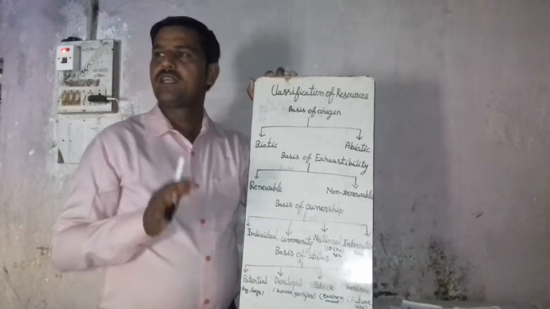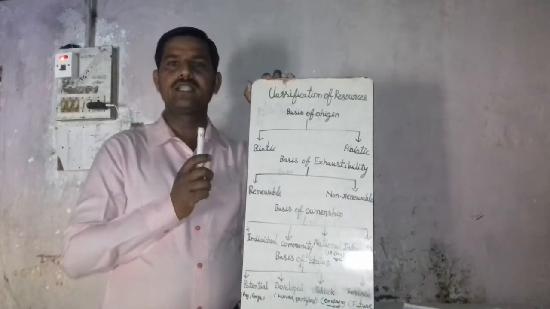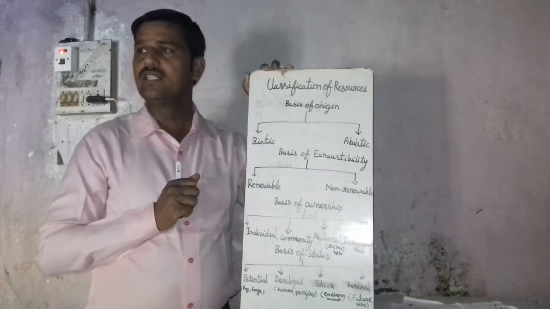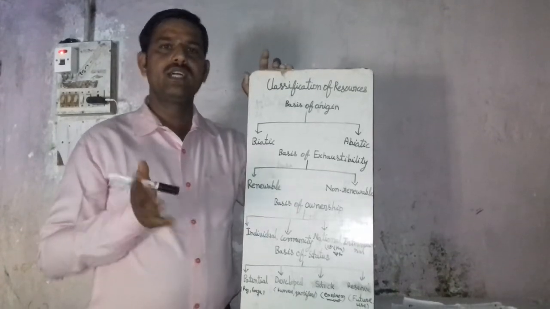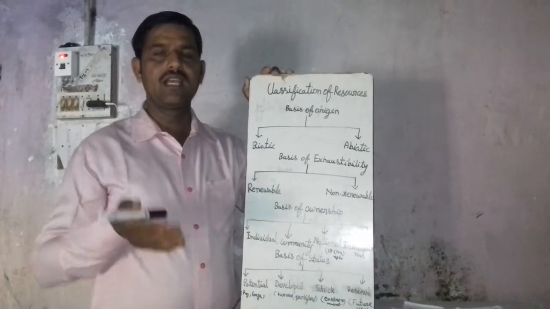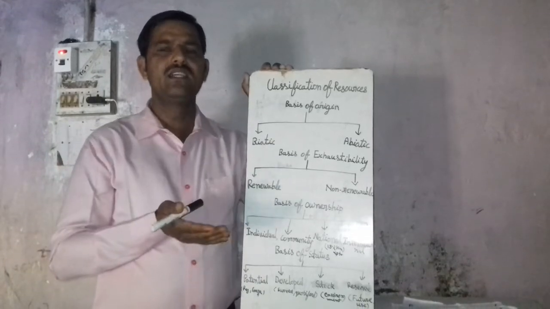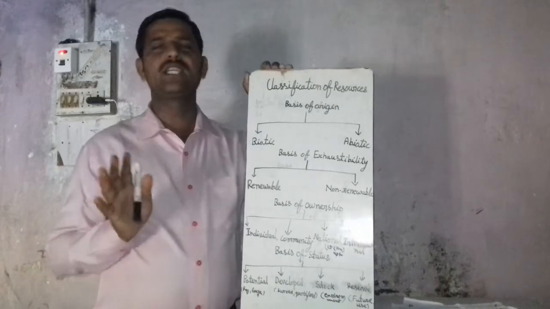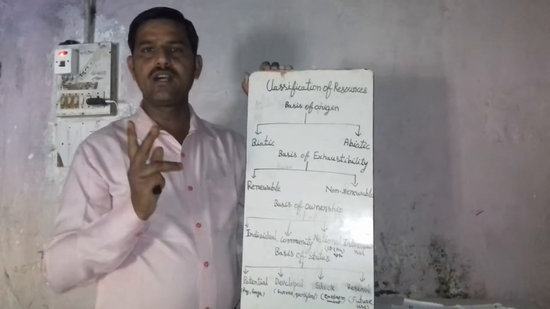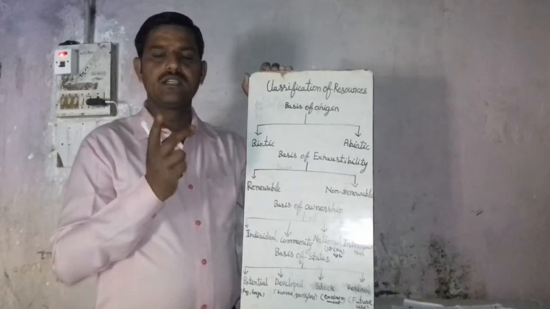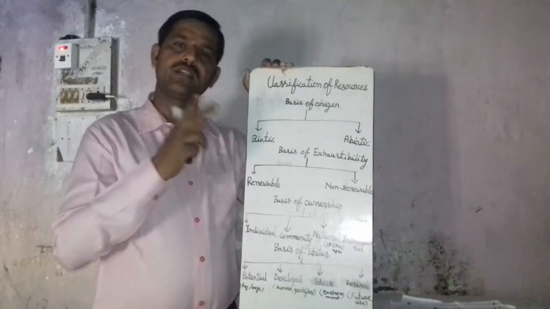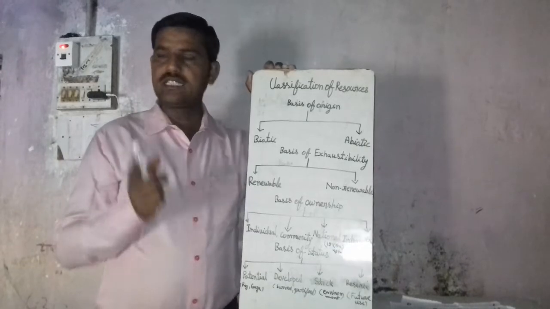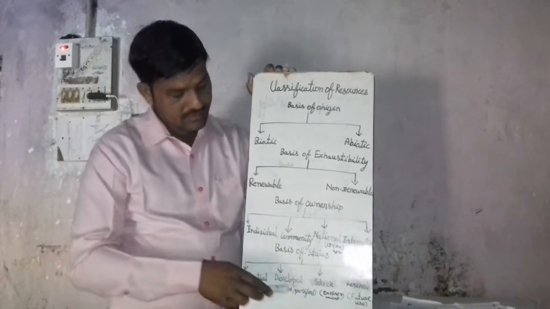For example, students, you know that water is formed by hydrogen and oxygen, and water is available enough in our environment and in oceans and seas, but we do not have any technology to separate the oxygen and hydrogen from that sea water or ocean water. So sea water and ocean water are stock resources.